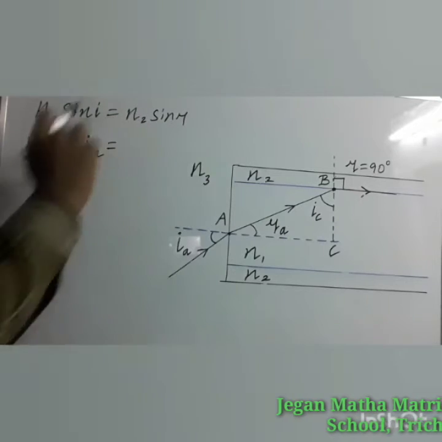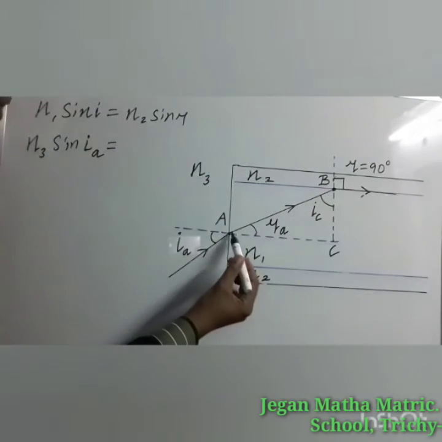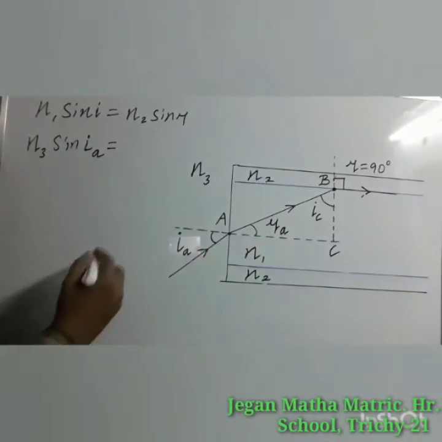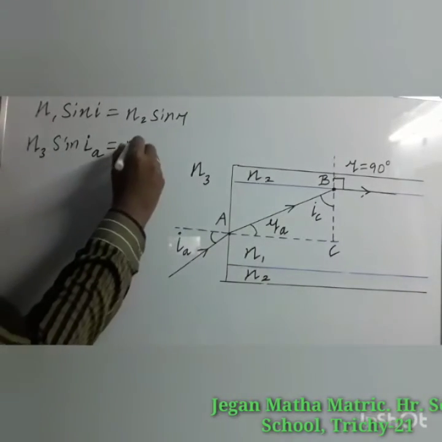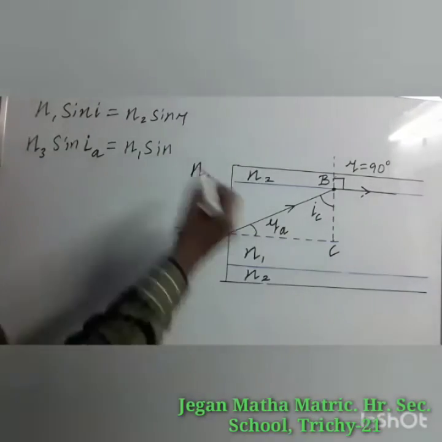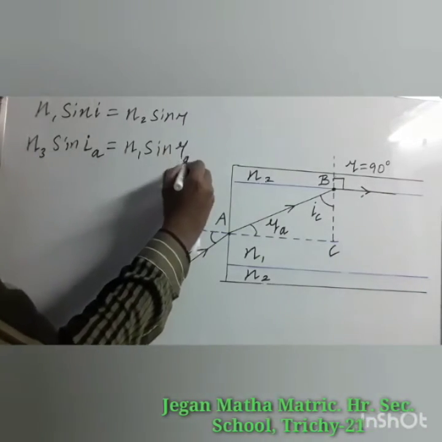It's the second medium where the refraction takes place. At point A, what is the second medium? The core is the second medium. So that has a refractive index N1 sin, and the angle of refraction. Let us take that as RA.